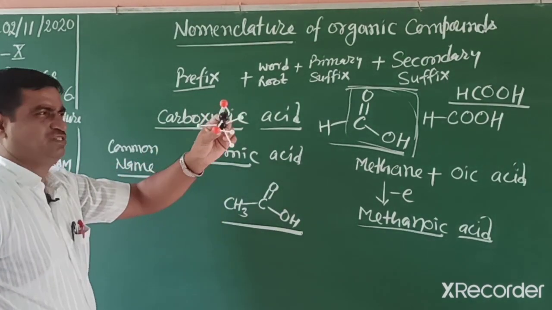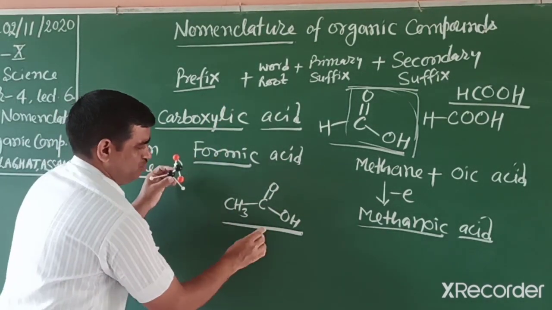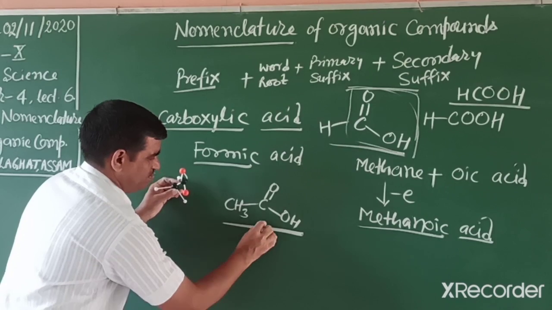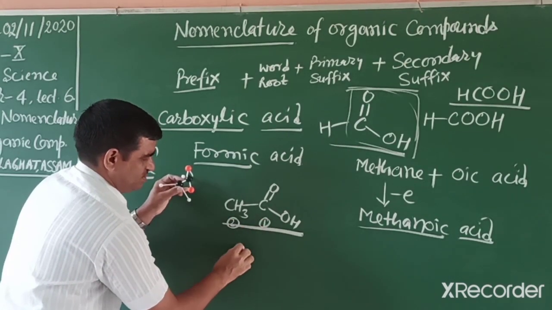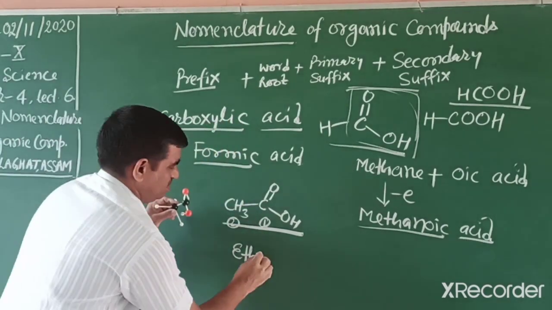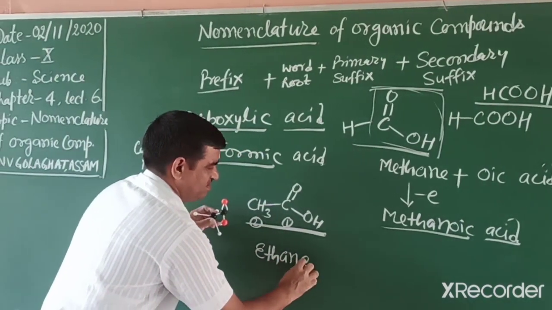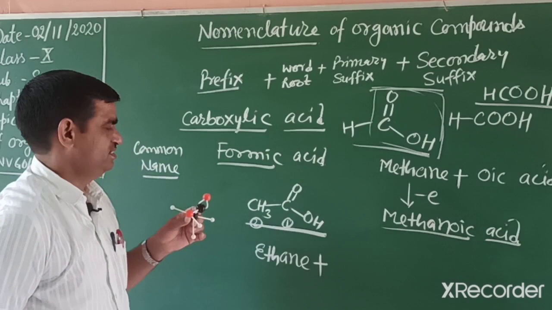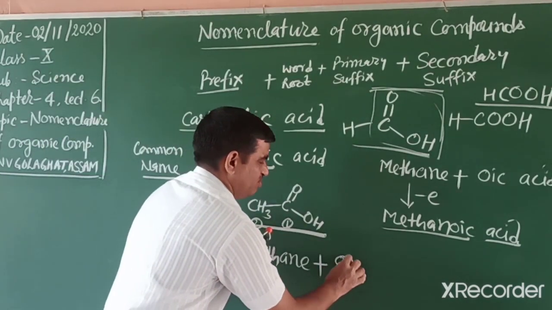So what is its name? One or two carbon? Two carbon name is ETH. Single bond between carbon, so we write suffix "an", and then secondary suffix "oic acid".